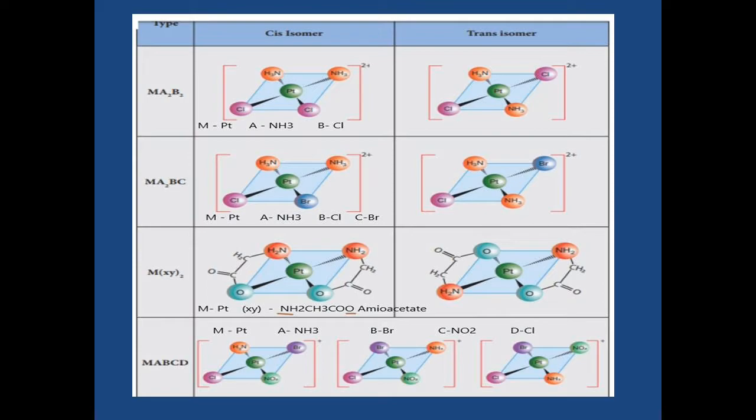Here also the NH2 is present on the same side and the O is present on the same side, so they are the cis isomer. In the next example, the O is present in the opposite direction and the NH2 is present in the opposite direction, so they are the trans isomer. The next type is the central atom linked with A, B, C, D. The central atom is platinum, A is amine, B is bromine, C is nitro, and D is chlorine. Here we take any one of the atoms as a reference. Then we take 3 different types of arrangement, so that we get 3 different geometrical isomers.